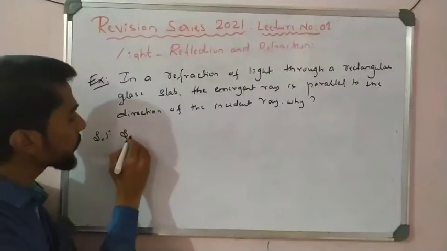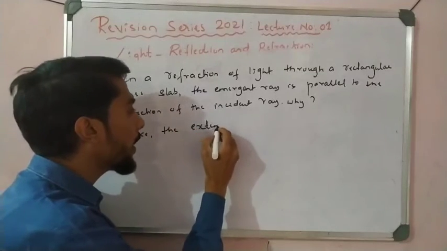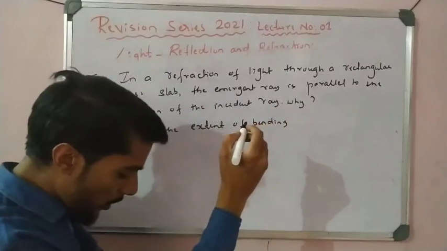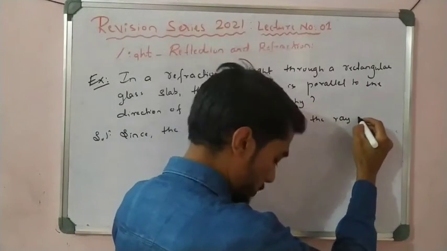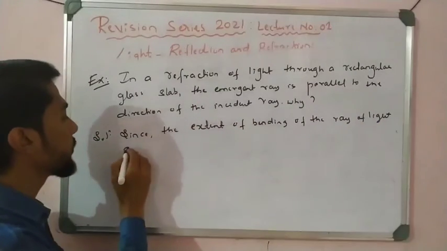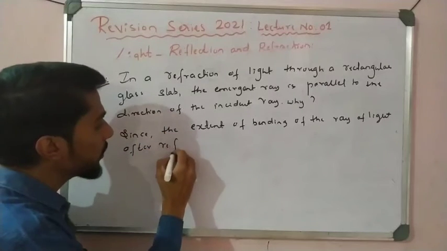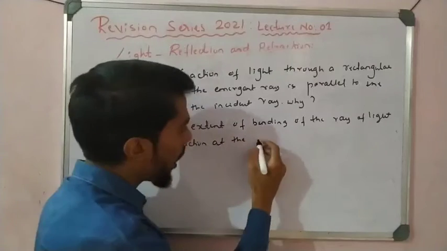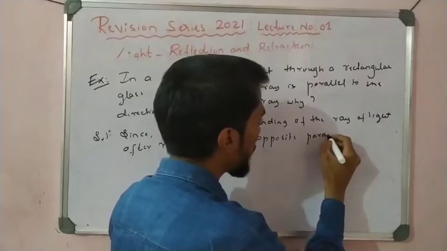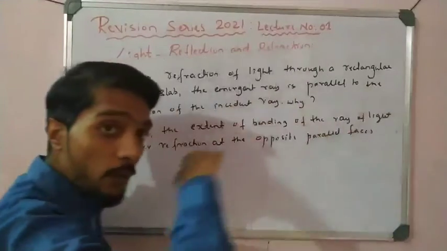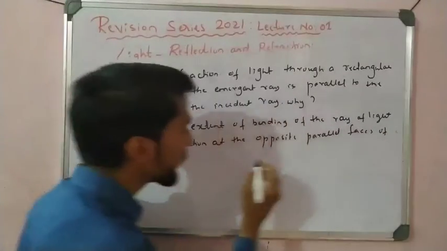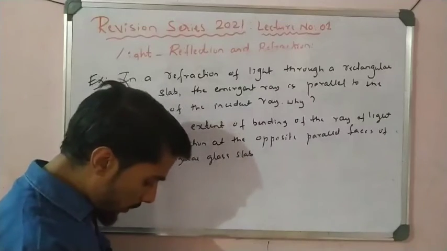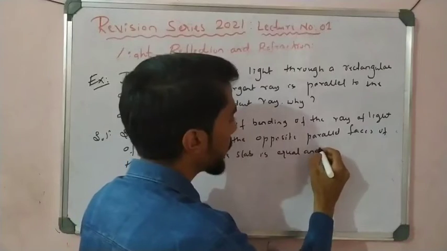So see here, since the extent of bending of the ray of light after refraction at the opposite parallel faces of the rectangular glass slab is equal and opposite.